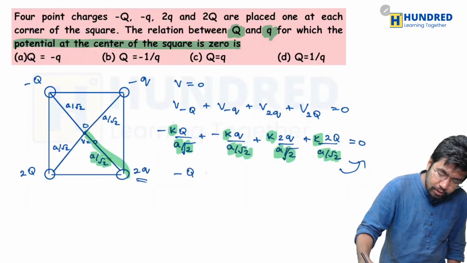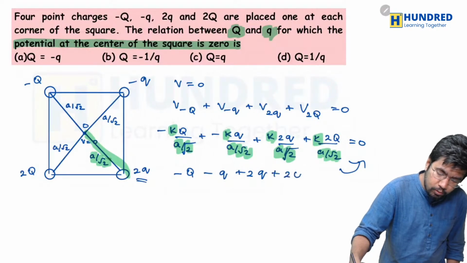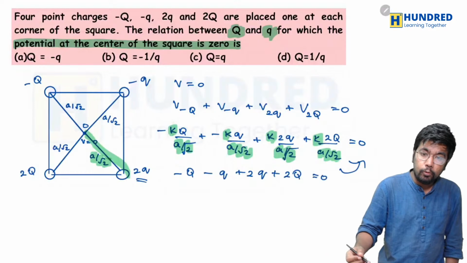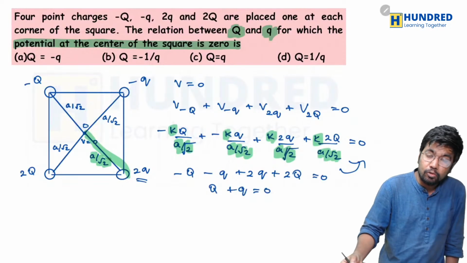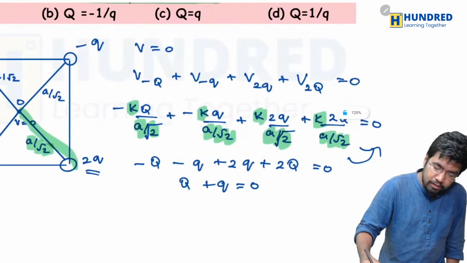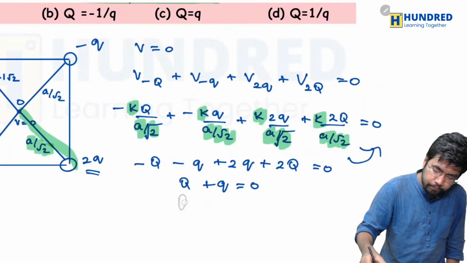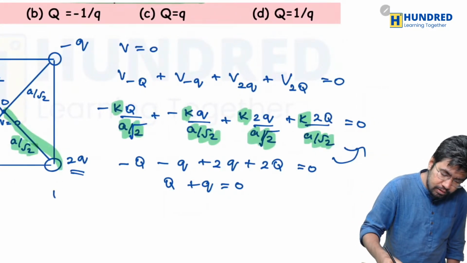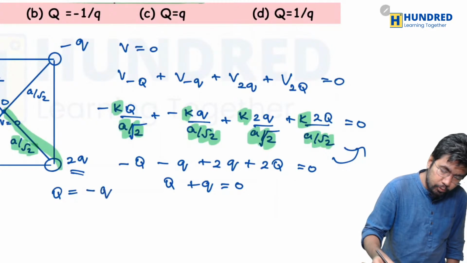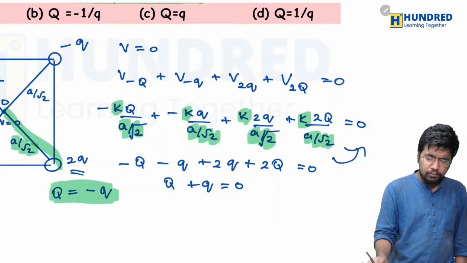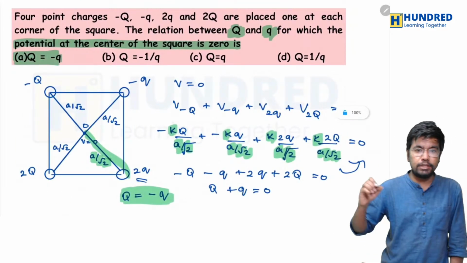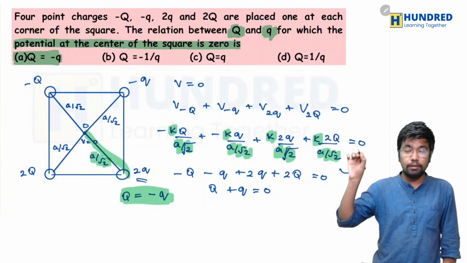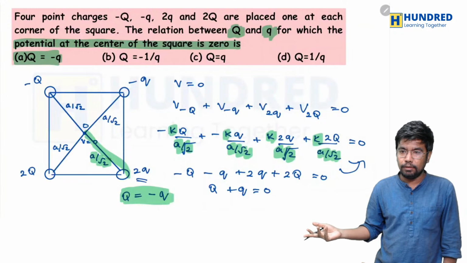You will have minus q minus small letter q plus 2q plus 2 capital letter Q is equal to 0. So now you can see that capital letter Q plus small letter q is equal to 0. So the final answer should be what? It is very simple. The final answer is capital letter Q should be equal to minus of small letter q. So which option matches here? You can see that option A is matching here. Option A, capital letter Q is equal to minus q, is the right one.